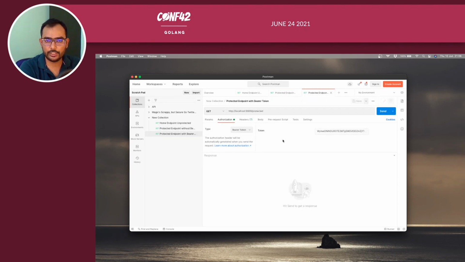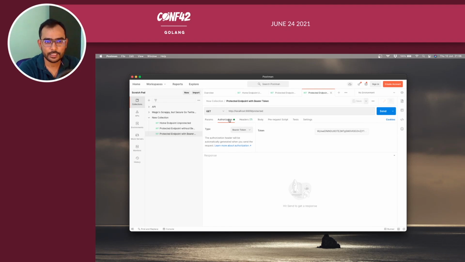This is what I'm using. This is Postman. You can use Insomnia or any other tool just to test and see, but usually you will do a normal fetch from the front end of your application, or maybe you will use Axios to access this kind of information and pass it as an authorization header.